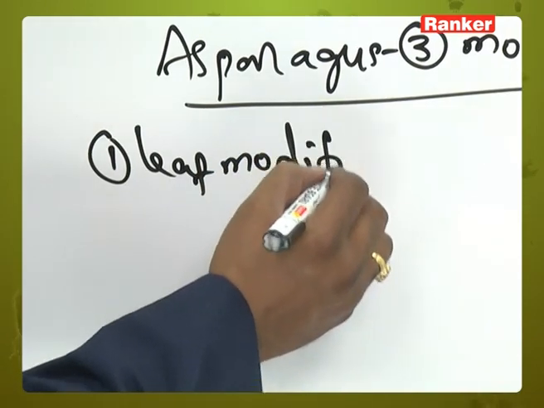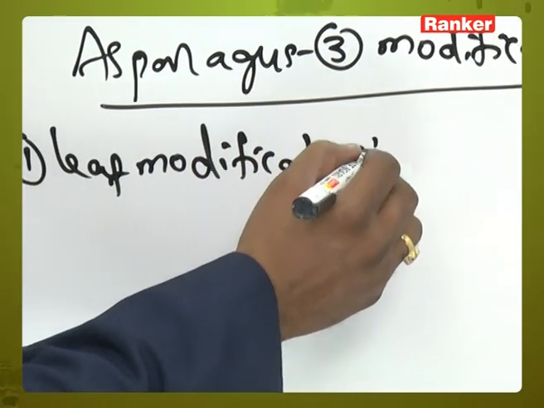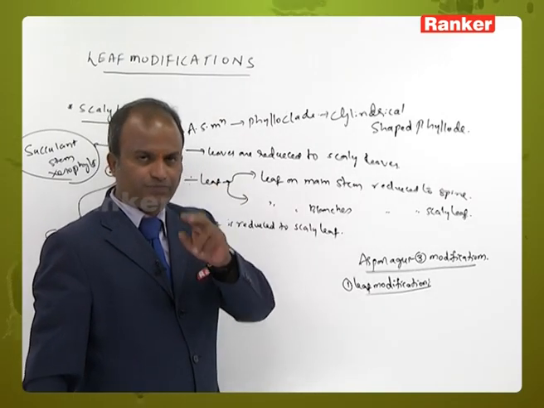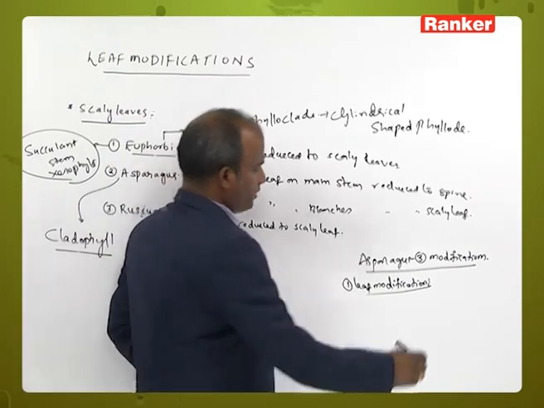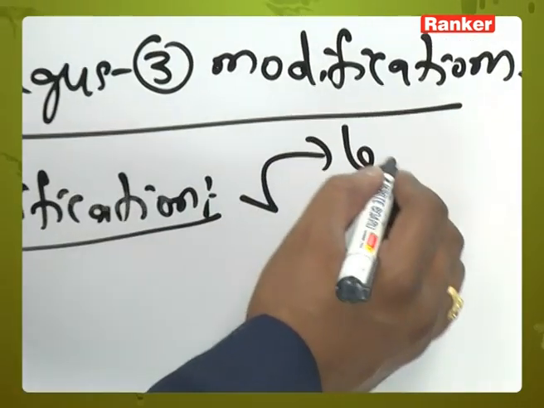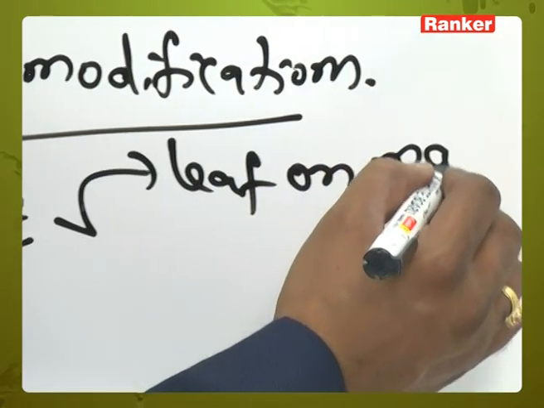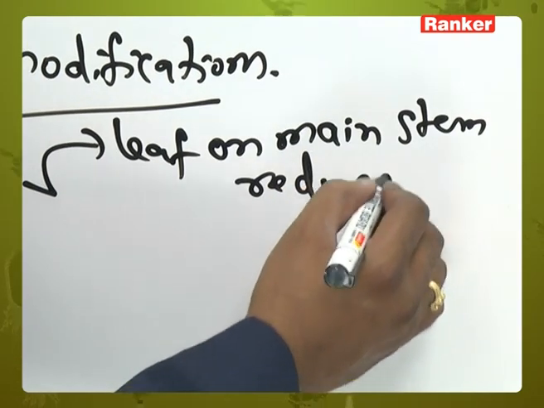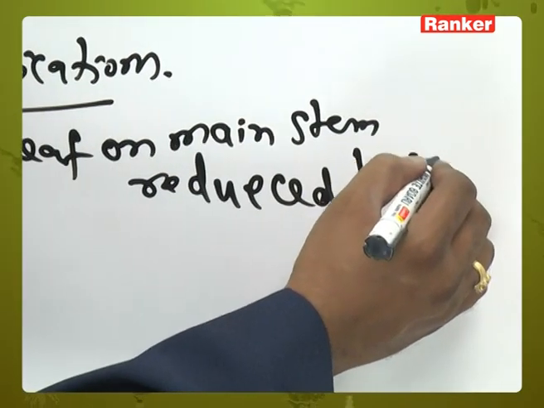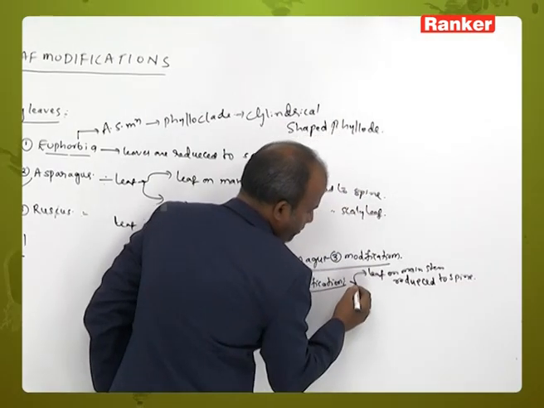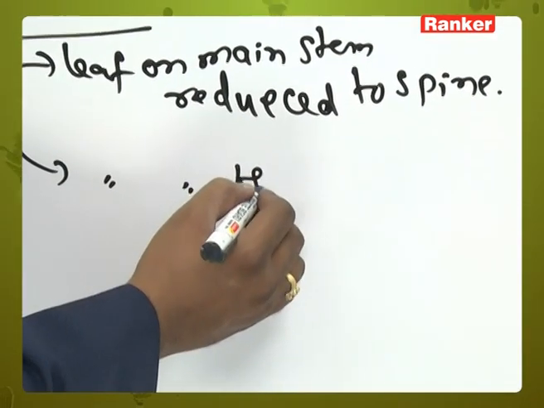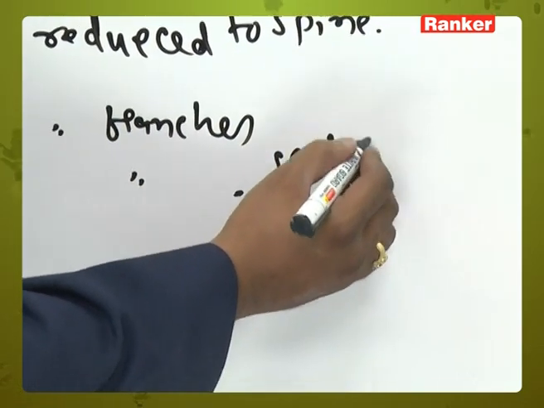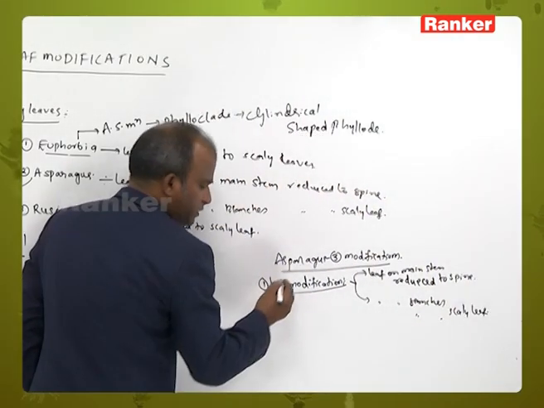The leaf shows two modifications: the leaf on the main stem is reduced to spine, and the leaf on branches is reduced to scaly leaf. Now, this is the leaf modification.